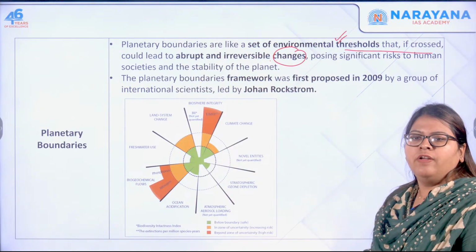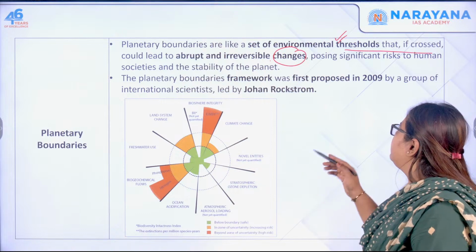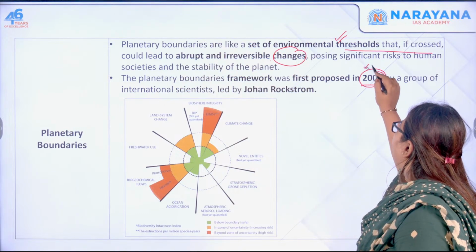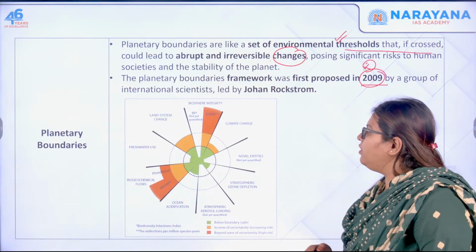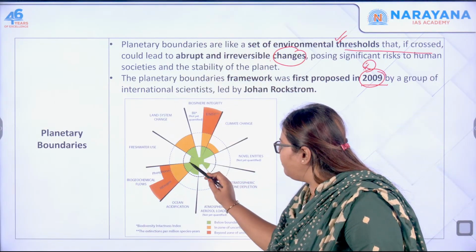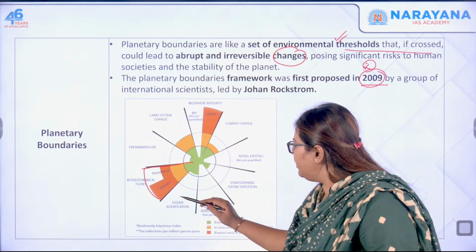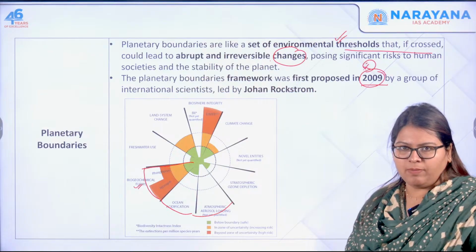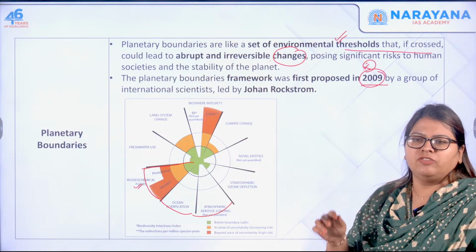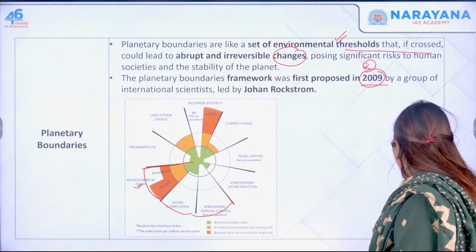Okay, so the planetary boundaries framework was first proposed in the year 2009, important, by a group of international scientists, not important. If you see here, every section actually indicates one aspect. This is your biogeochemical flows. You have your carbon cycle, nitrogen cycle, water cycle, etc. Let me zoom it for you.